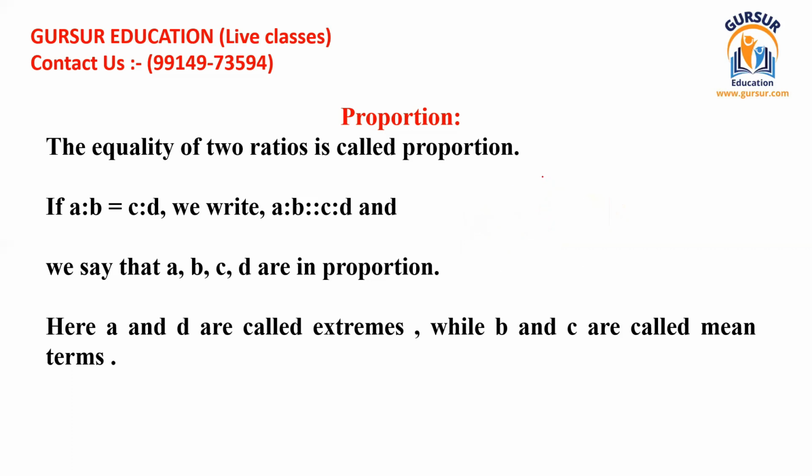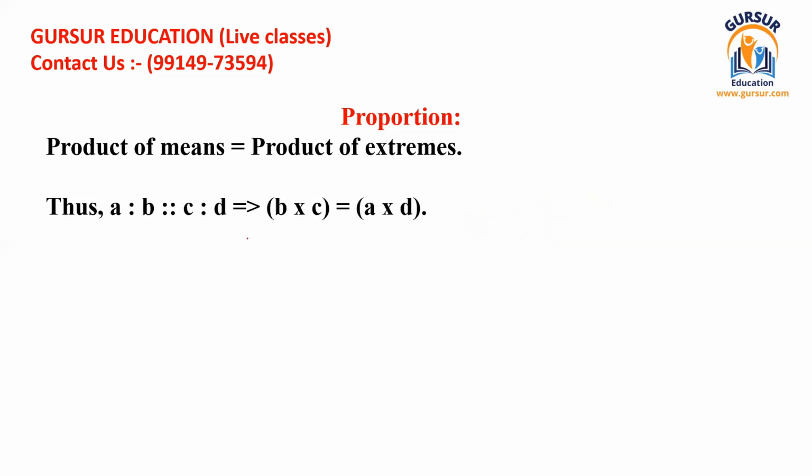I think you would have got the idea, but I'm going to tell you again. If A ratio B is equal to C ratio D, that means they are in proportion.